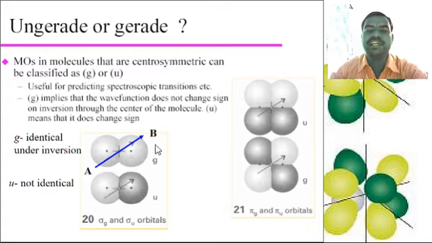These two meanings are very important in molecular orbital theory, and here are the shapes of g and u in the diagrams. Here g, under inversion, is also known as identical, and u is not identical in shape. These two meanings of u and g are very important.